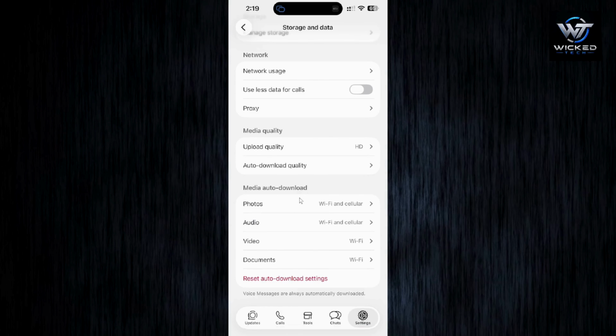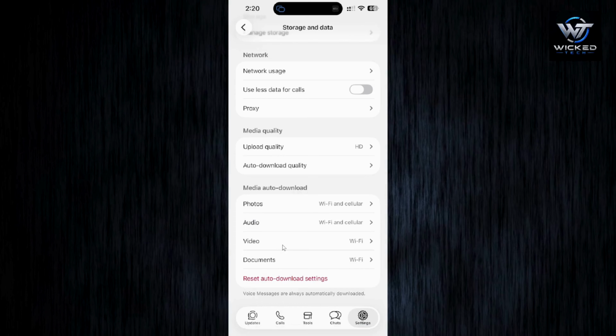So currently my photos is set to Wi-Fi and cellular, audio to Wi-Fi and cellular, and video only to Wi-Fi because it's a very big size, so I would prefer it to be downloaded only through Wi-Fi, and the documents also with Wi-Fi. Sometimes the document sizes also is pretty much big, so I have chosen Wi-Fi for now.